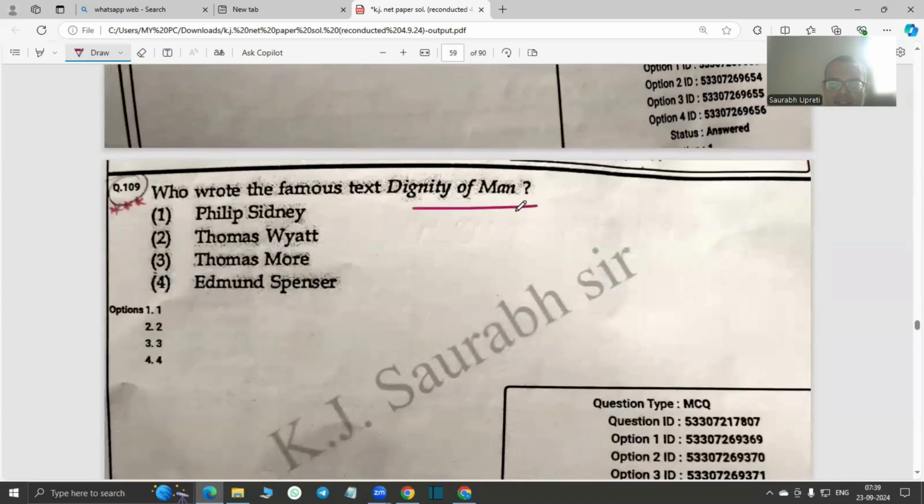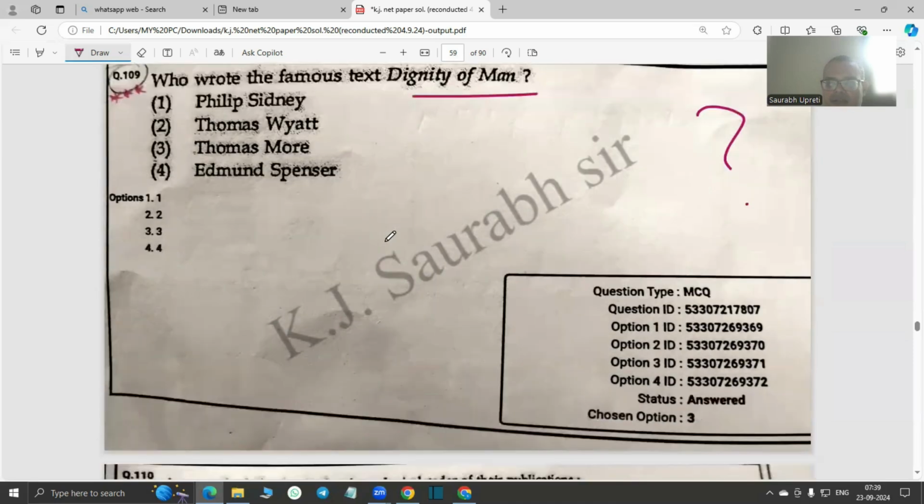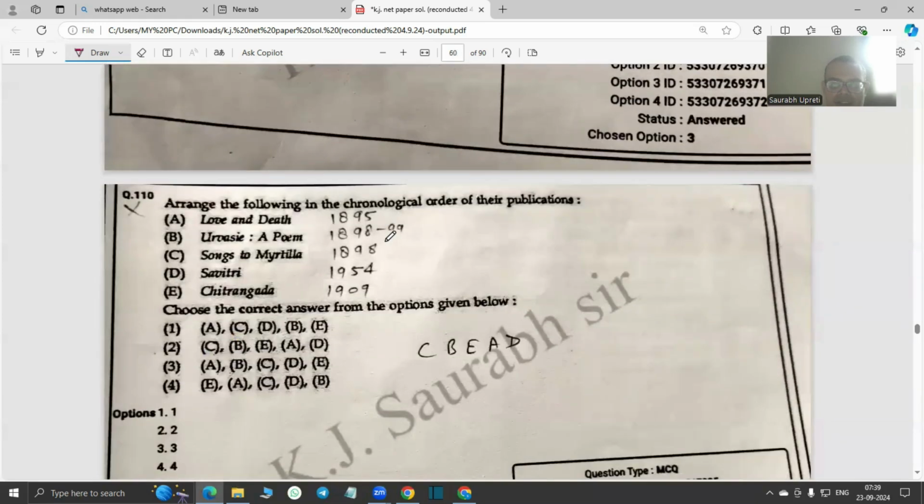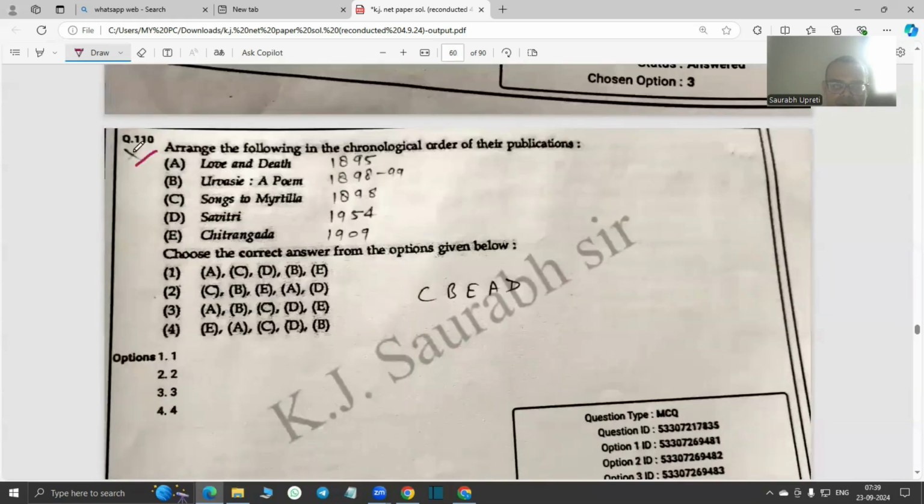Then who wrote the famous text Dignity of Man? This remained a mystery. We tried to find out, but we couldn't. So if you get the answer, do write in the comment box. Then arrange the following. For this question also, I have put a cross over here. According to us, the answer should be CBEAD. I think there was one ambiguity related to